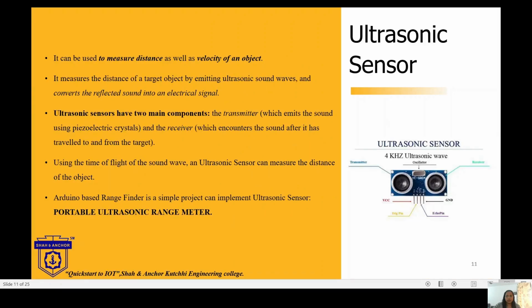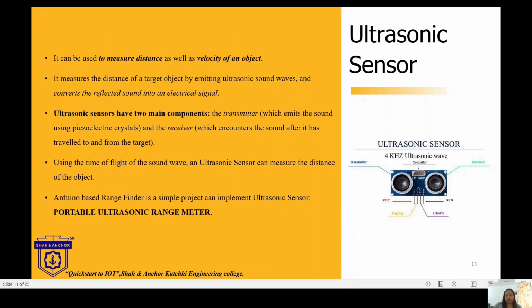Next is the ultrasonic sensor. Ultrasonic sensors are used to measure the distance as well as the velocity of an object. It measures the distance of target objects by emitting ultrasonic sound waves and converts the reflected sound into an electrical signal. Ultrasonic sensors have two main components, a transmitter and a receiver. Using the time of flight of the sound waves, the distance can be measured, and you can develop a portable ultrasonic range meter with the help of this ultrasonic sensor.